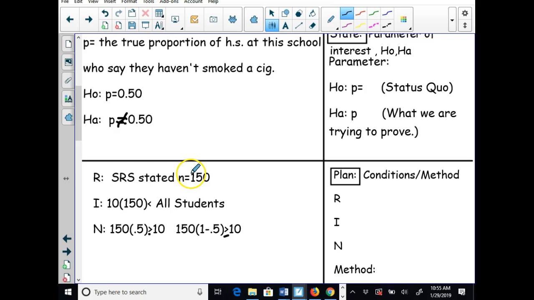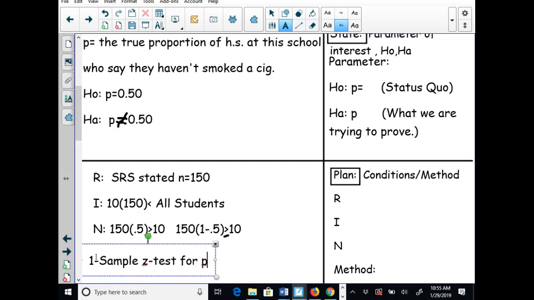Okay, so we have a random sample, independence condition suffices, and then our normal condition is okay. We are okay to proceed. We do have to state our method. What method are we going to use? We have one sample we're dealing with. We're dealing with a test, a z-test for p.